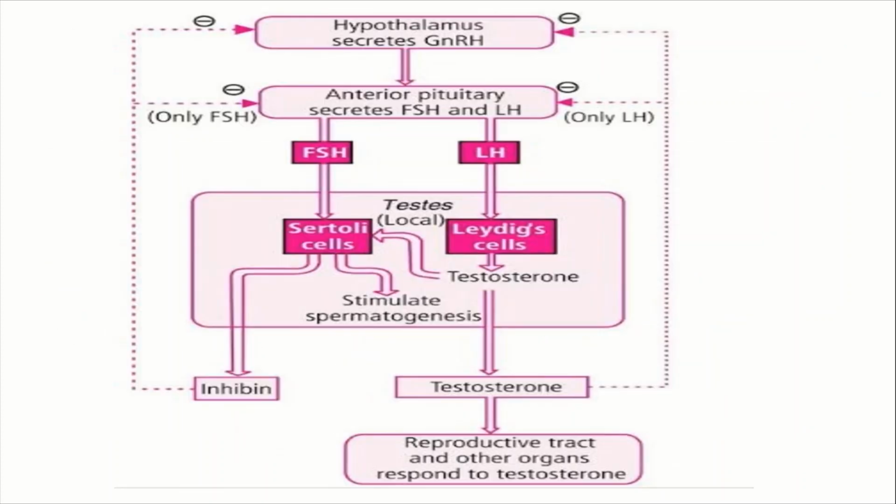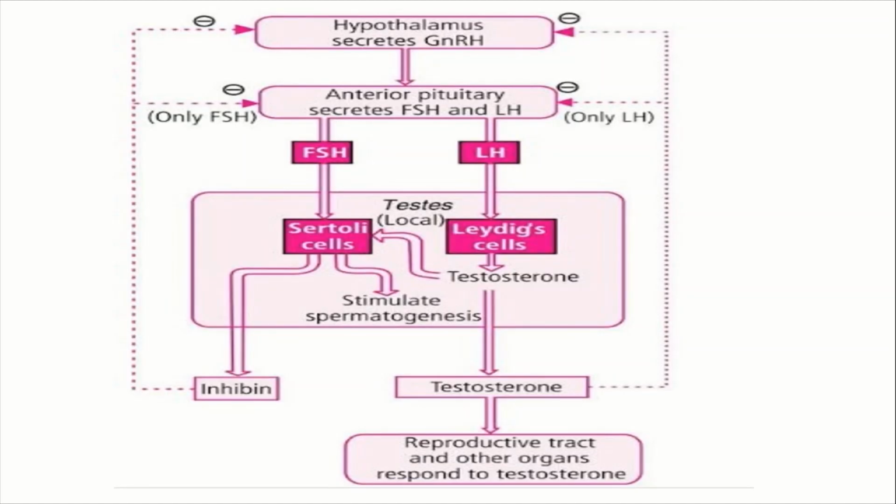So next, what about the hormonal control? Hormones play a very big role in this process. First, after the attainment of puberty, the hypothalamus will secrete the gonadotropin releasing hormone, GnRH.